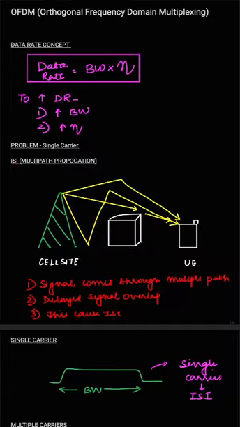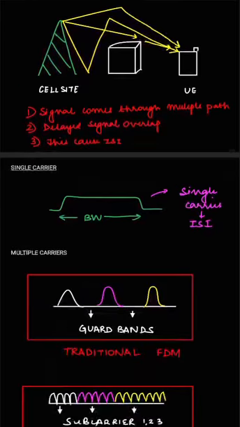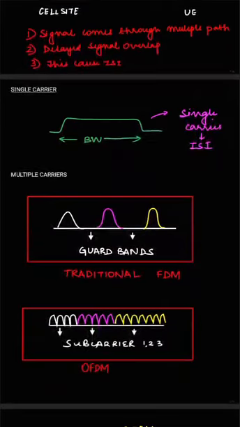ISI is inter-symbol interference. So in wireless communication, signals reach the receiver through multiple paths, and this multiple path propagation is because of the reflection either through buildings or from ground or from any kind of obstacles. And due to this multiple path propagation, different symbols do come at the receiver side at different times, and they do overlap at the receiver side. And due to this overlapping of the symbols, we have this issue called inter-symbol interference at the receiver side, due to which the signal gets distorted or disrupted. And in order to deal with this problem, we came up with a solution that is OFDM.